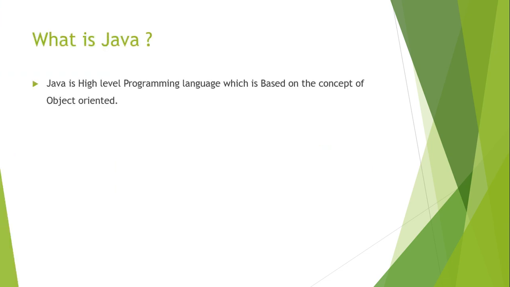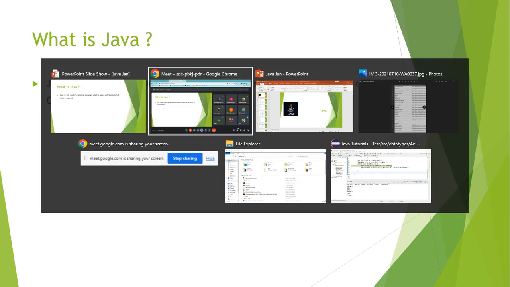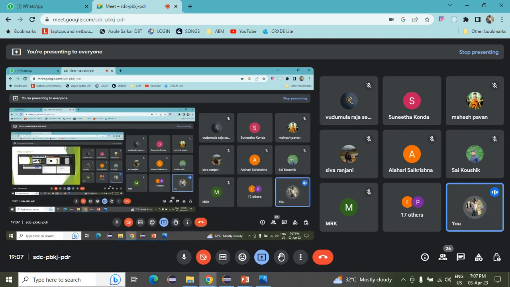Okay. So firstly, we will see what is Java. First thing is that Java is a high level programming language which is based on the concept of object oriented. So what is meant by high level programming language? There are two types of languages: the high level programming language and the low level programming language. Anyone knows what is meant by high level and what is meant by low level? What is the difference between them? Anyone knows?